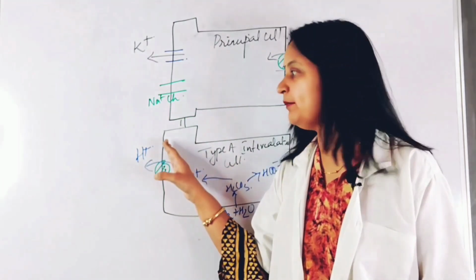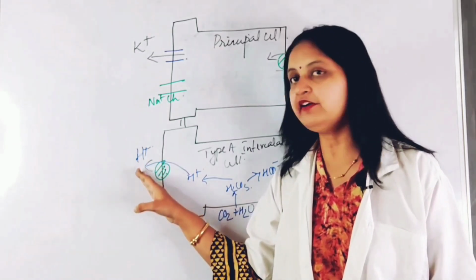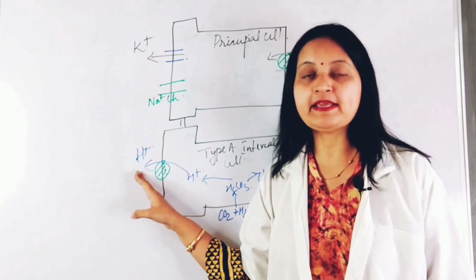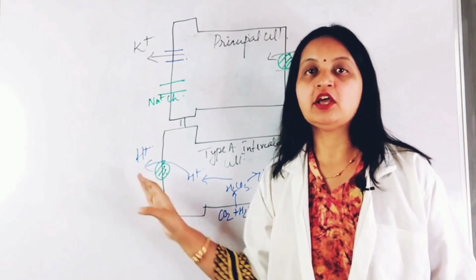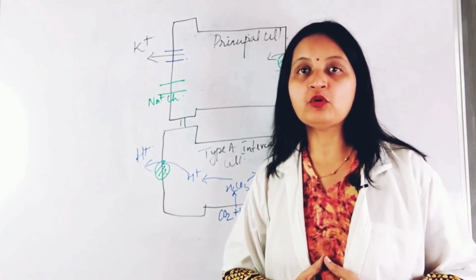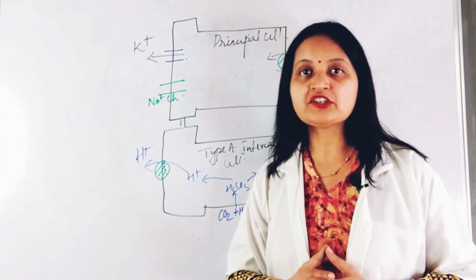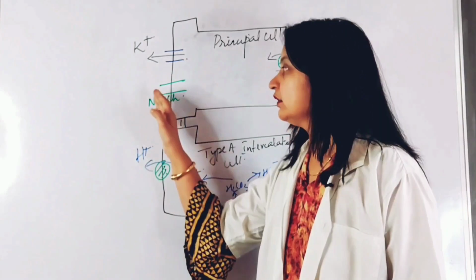Secondly, at the luminal membrane of the intercalated cells, there is secretion of hydrogen ions, and this is mediated by the H plus ATPase pump, which is responsible for tubular acidification. So the inward movement of sodium ion is accompanied by the outward movement of potassium and H plus ions into the tubular lumen.